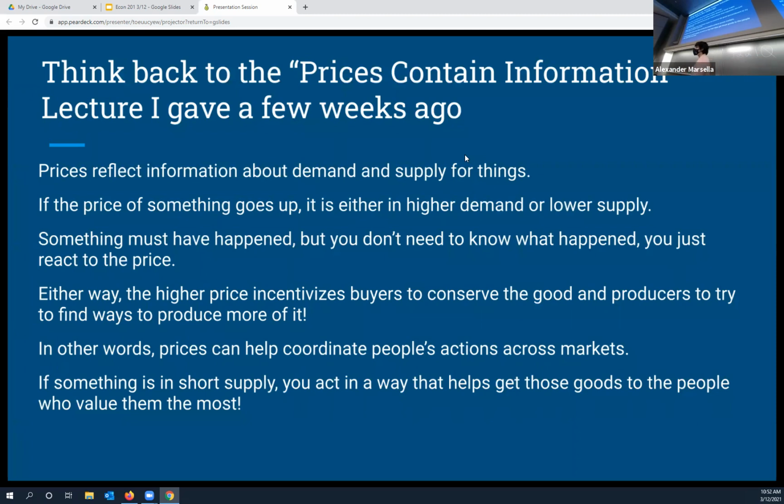If something is very abundant, it's probably very cheap. And so we can all get it and consume as much as we want. But if something becomes more expensive, we start taking time. Like what if Walmart had raised the price of toilet paper at the beginning of the pandemic? People would not have been stacking their carts 6 feet high with toilet paper. They would have had to make better decisions about trying to be more frugal and economical with their purchasing, right? So prices can help coordinate. And so if prices are too low, you might get a shortage, right? That's the bottom line, okay?